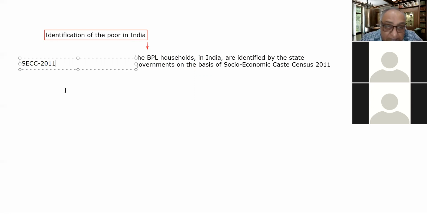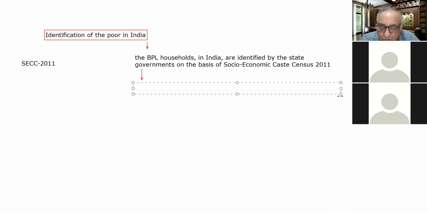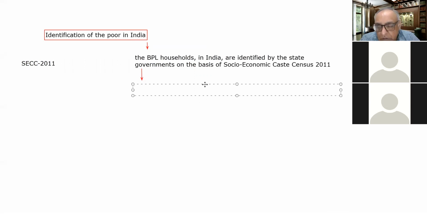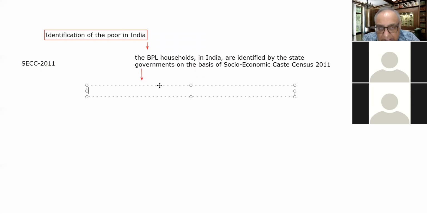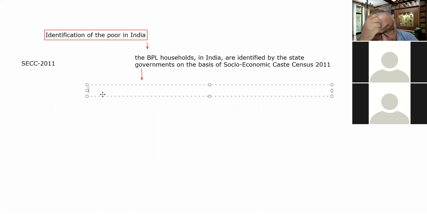So now what is there? There is a three-stage process of identification of the poor in our country. This is the topic which I am teaching you specifically. Otherwise, you won't find it in any book, or nobody in any class will teach you this concept which I am teaching you here. So this is a three-stage process basically. As far as the three-stage process is concerned, stage one